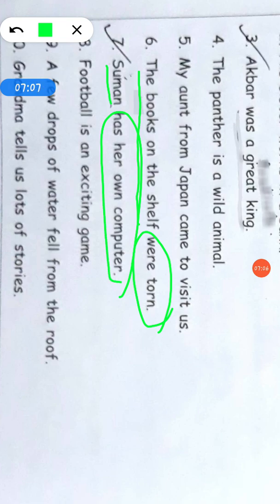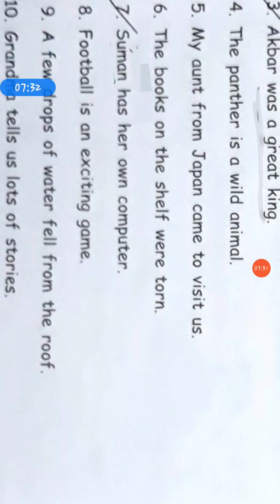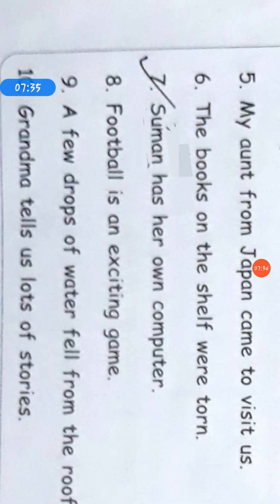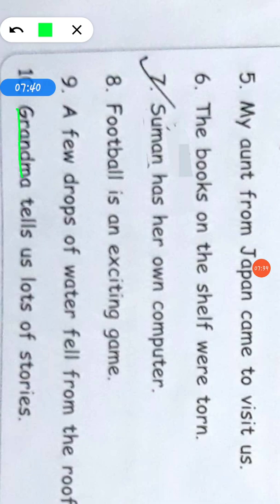Football is an exciting game. Football is subject, is an exciting game is predicate. A few drops of water fell from the roof. A few drops of water is subject and fell from the roof is predicate. And the last one is, grandma tells us lots of stories. So in the sentence, grandma is subject, tells us lots of stories is predicate.